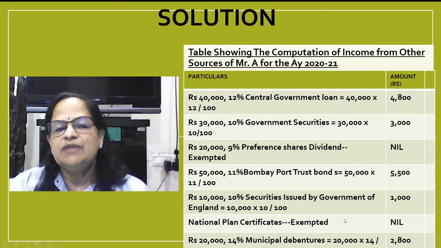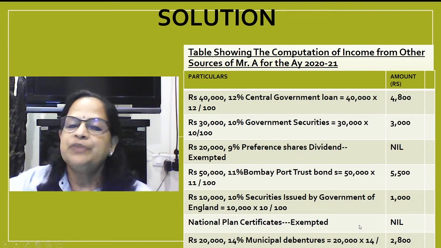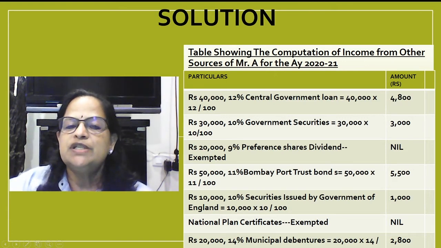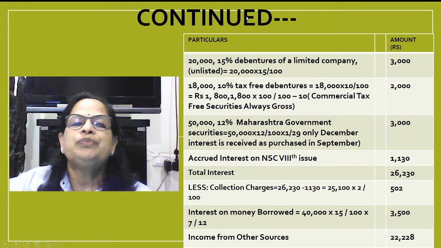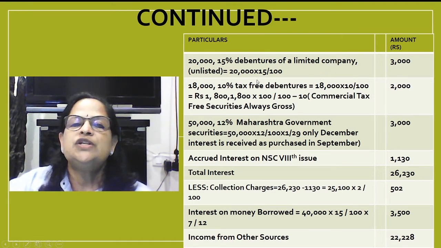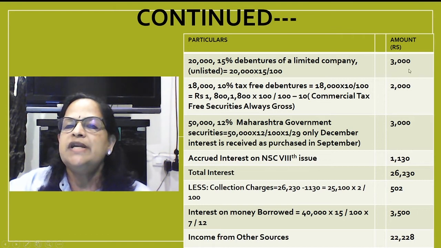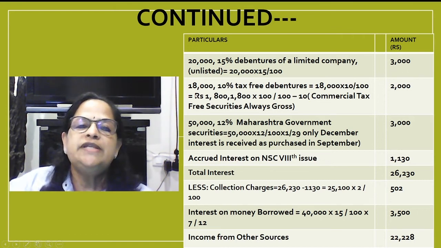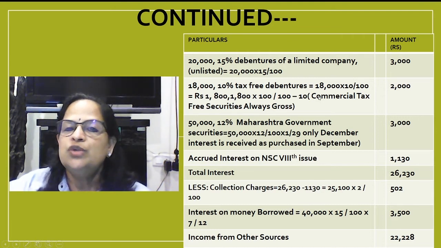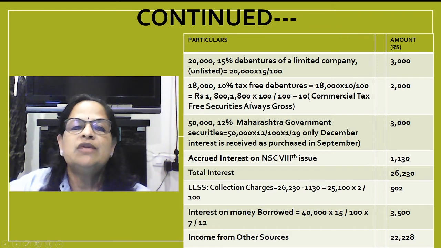National plan certificates, I told you it's an exempted item. So we will not consider that. Next is rupees 20,000, 14% municipal debentures, 20,000 into 14 by 100, 2,800. Now continuing, 20,000, 15% debentures of a limited company, unlisted, 20,000 into 15 by 100, it's 3,000. Now 18,000, 10% tax-free debentures. Tax-free meaning you have to do the grossing. So 18,000 into 10 by 100, you will get 1,800.